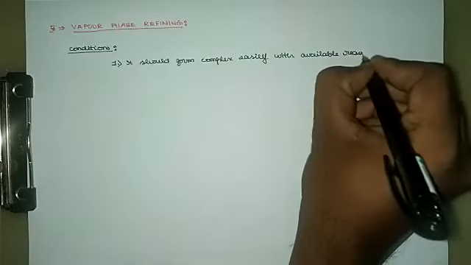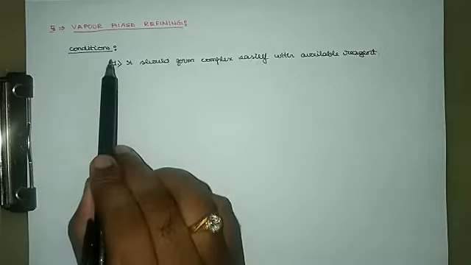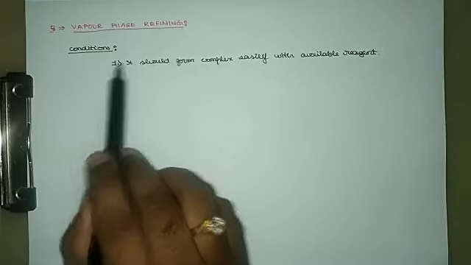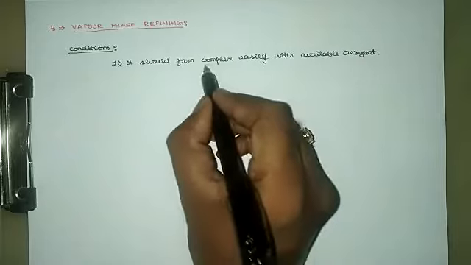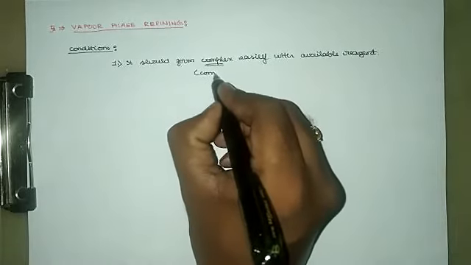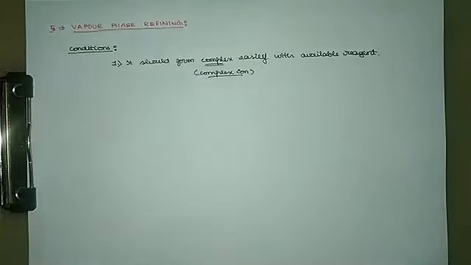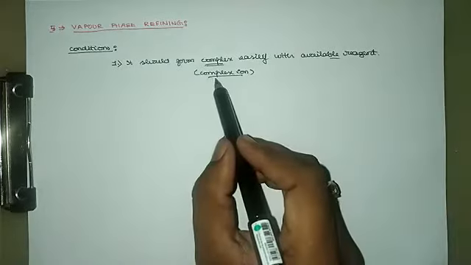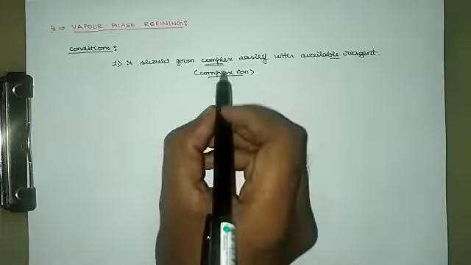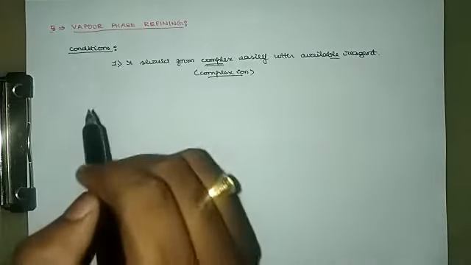Now, whatever the available reagent given in the process, a suitable reagent has to be selected here. With that available reagent, the metal present in the extracted form should easily combine to form a complex. Here complex refers to a complex ion or a coordination compound, you can recall. So the metal should combine with the available reagent and form a complex ion easily. This is the first condition for a metal to be purified through vapor phase refining.